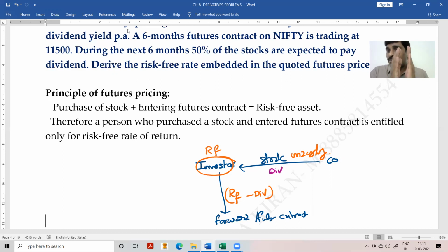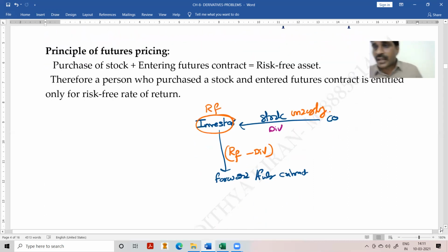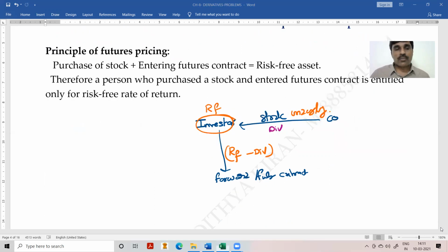For example, you are expecting 5% risk-free rate of return, and 2% is already given in the form of dividend. From the forward contract, you can expect 3%. 3 plus 2 together is 5. Your total eligible return is the risk-free rate of return; out of that, some portion is already received as dividend, so the balance portion only you can receive from the forward price. This is the concept of forward pricing. Without using any formula, let's calculate the forward price.